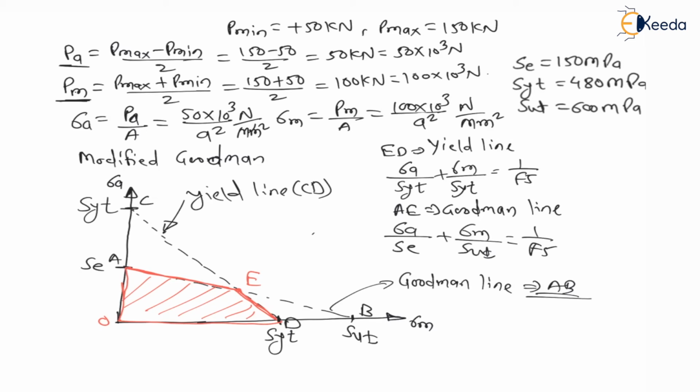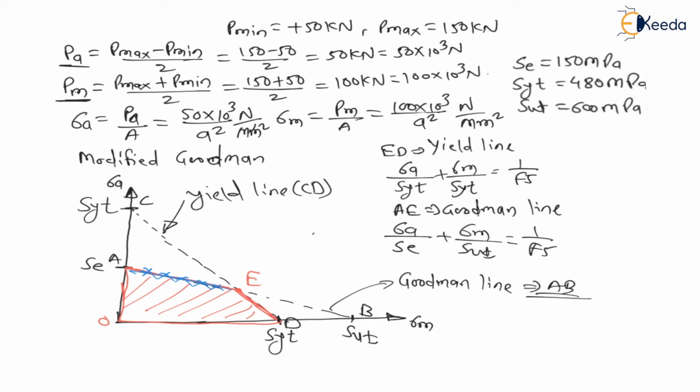Now here we have calculated all the values. Let us say what our target is now. Consider first the Goodman line and then the yield line, and with the help of both lines calculate A. The maximum value we always have to consider for dimensions. Now let us say the safe point falls on AE.